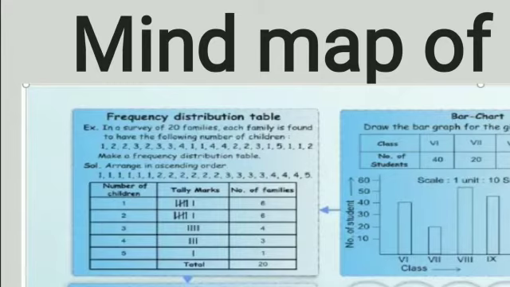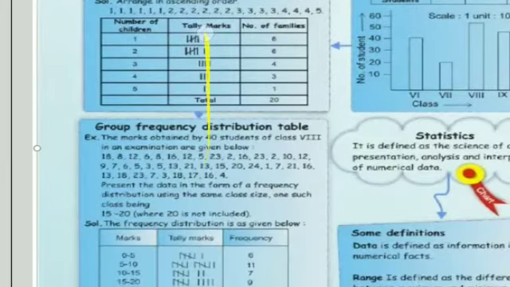Firstly, they have arranged it in ascending order. It's not needed. If you want to, you can. It will make it easy for you to represent the data then. Number of children 1, 2, 3, 4, 5, because 1 is the minimum number and 5 is the maximum. Then you will write the tally marks according as the number is occurring. Then you will write the frequency, that is represented in the form of number of families.